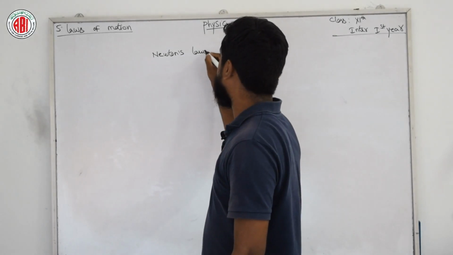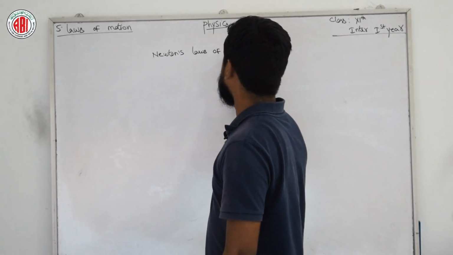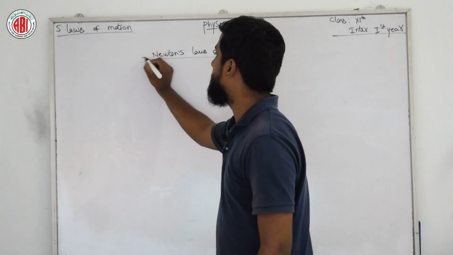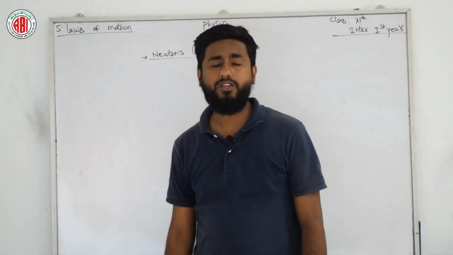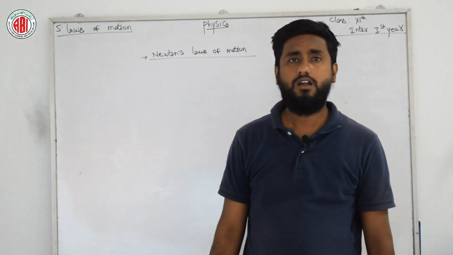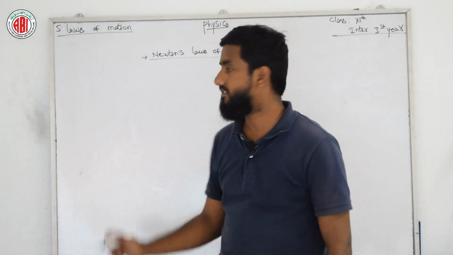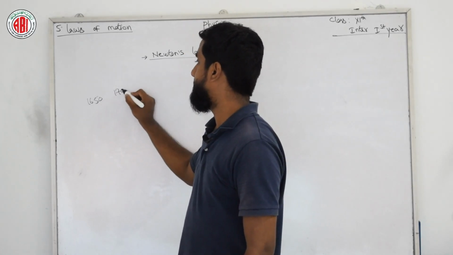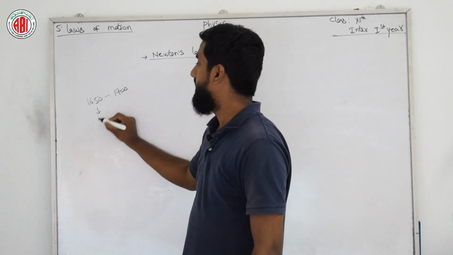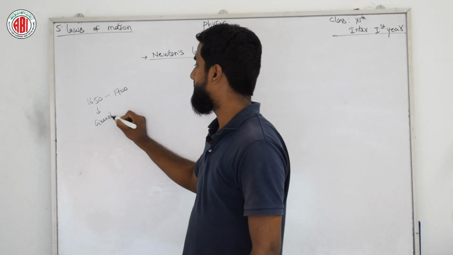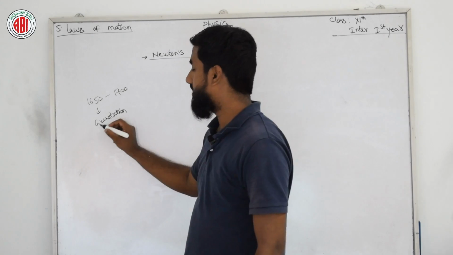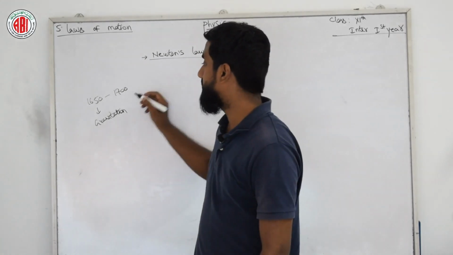Newton's laws of motion have different names also, which I will explain. What do you know about Newton? Newton is one of the leading scientists, of around the 1650 to 1700 period. He introduced gravitation, and came up with the universal law of gravitation, as well as a few laws of motion.